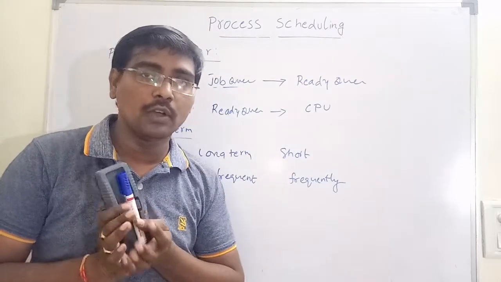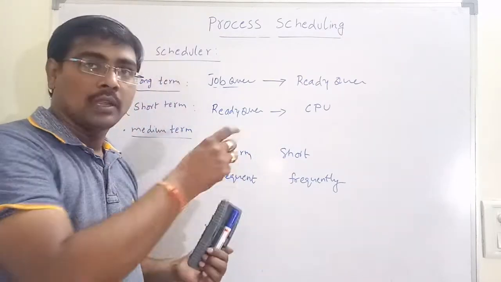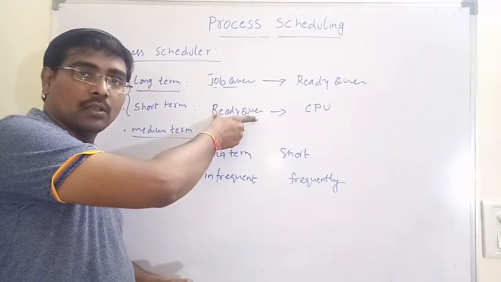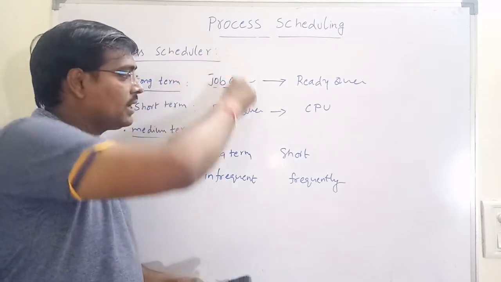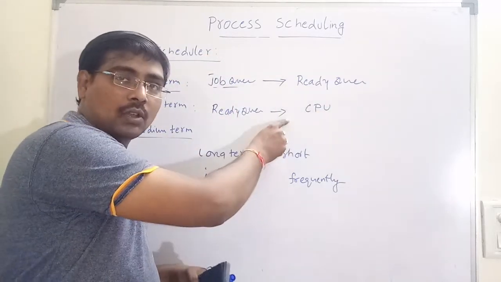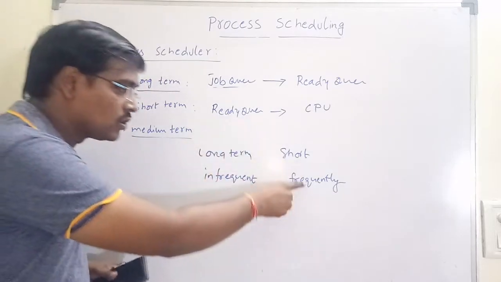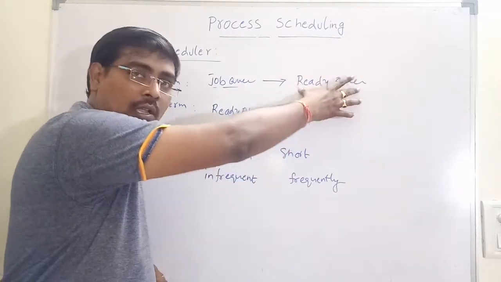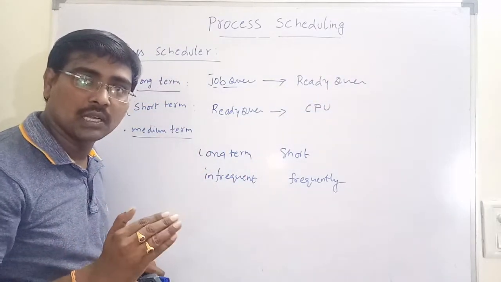For example, if you are using a time sharing system, after completion of the time slice, the process is again placed into the ready queue. Now the short term scheduler again selects one more process for the CPU. That's why the short term scheduler is the most frequent. Once the long term scheduler has placed a process in the ready queue, its task is completed.